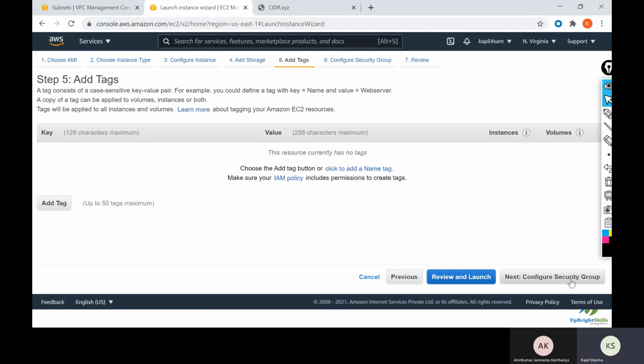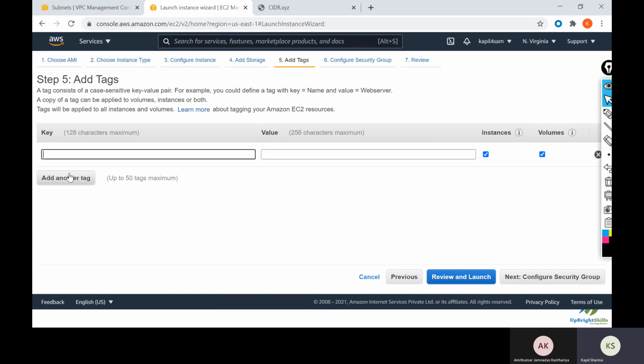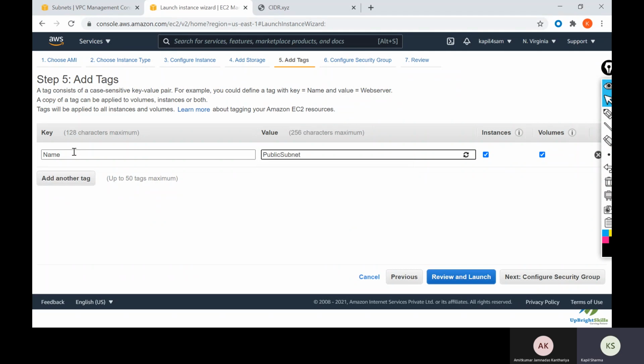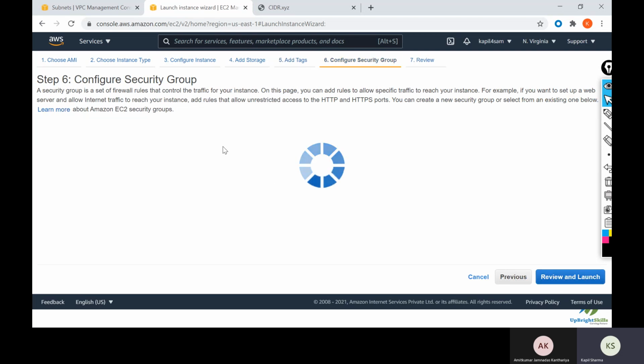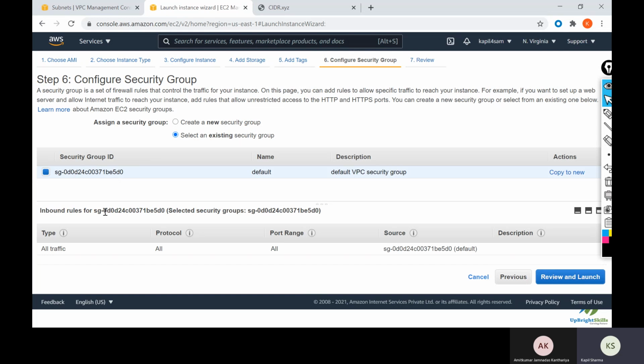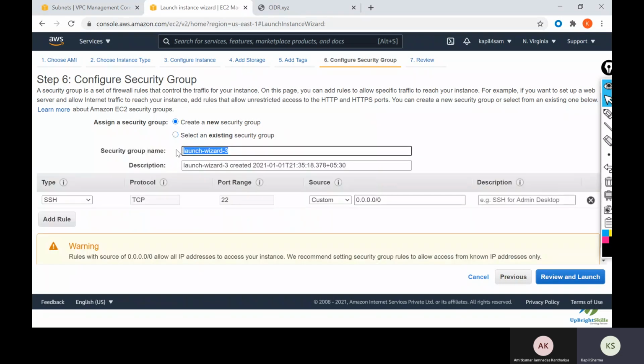Click on next. We will go with the default 8 GB of hard drive. Click on next, add tag. I will give it the name public subnet instance. Click on next, security group, the security group which we have created. I think I have removed all the security groups. Let me create one more.